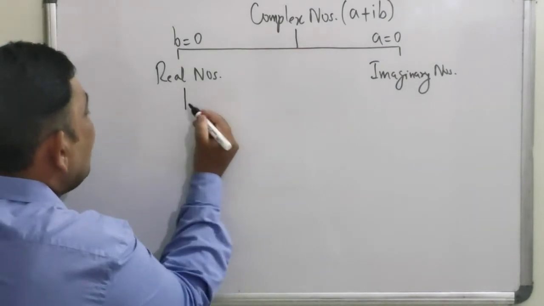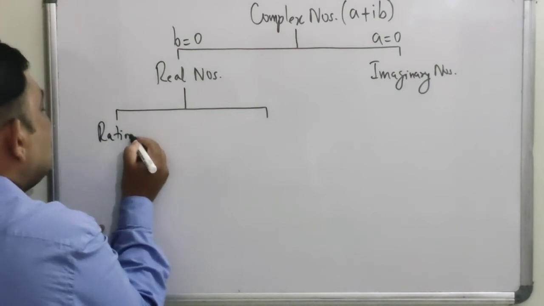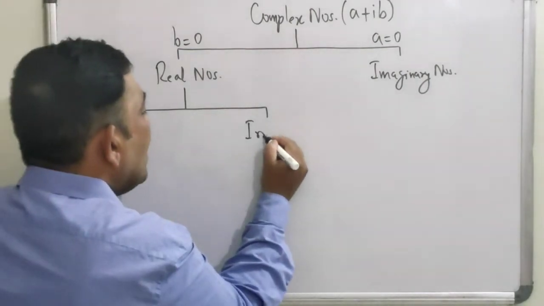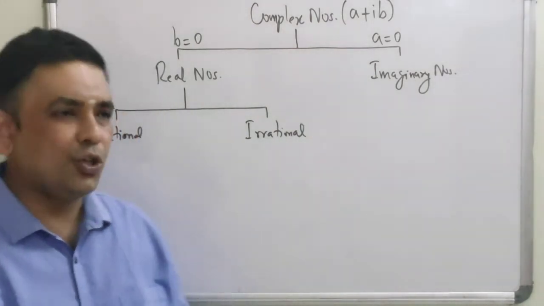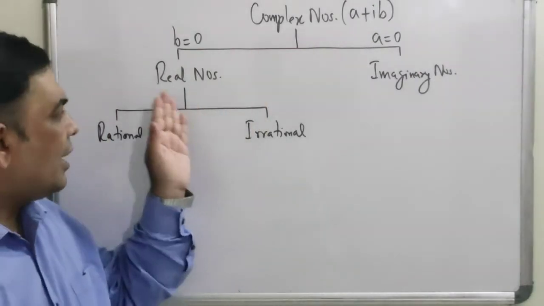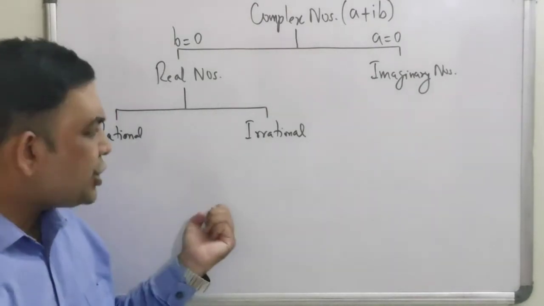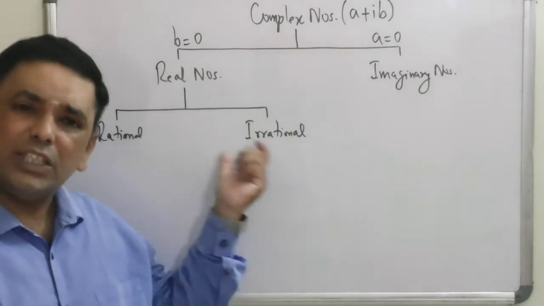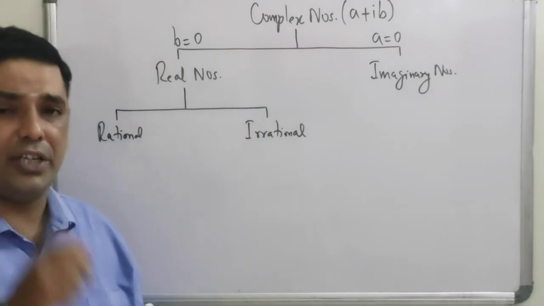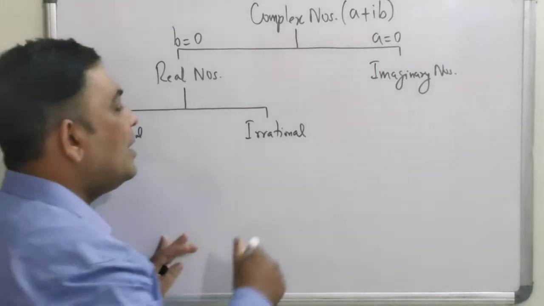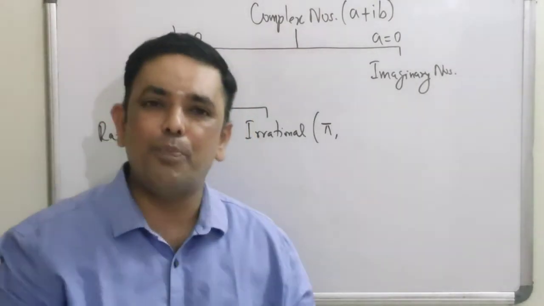Now, real numbers further get divided into two parts. The first part is rational numbers, and numbers that are not rational are called irrational numbers. So complex numbers get divided into real and imaginary, and real numbers further get divided into rational and irrational numbers. Let's first talk about irrational numbers, and let me start with this interesting example. The first example that most teachers present to students for an irrational number is pi.